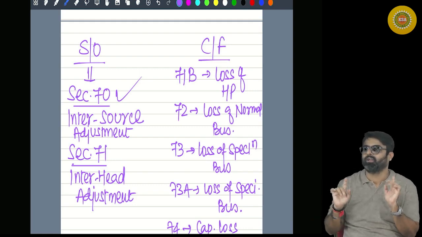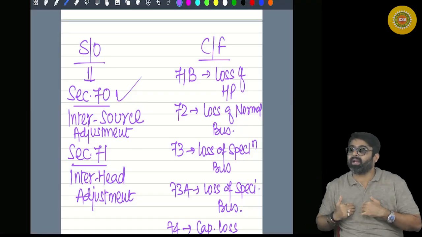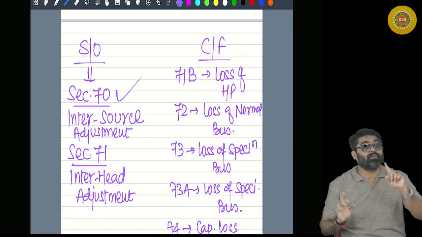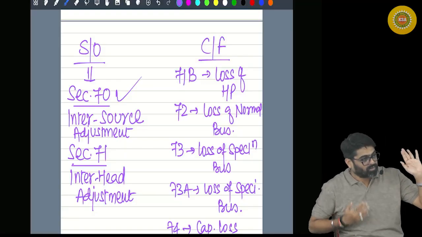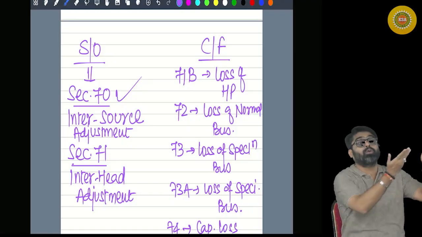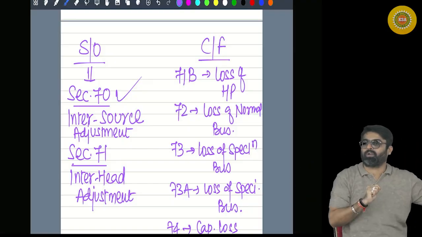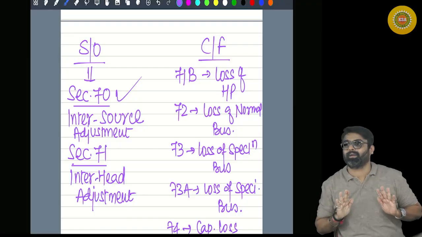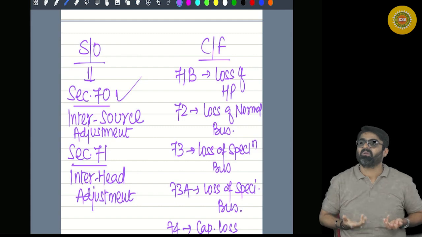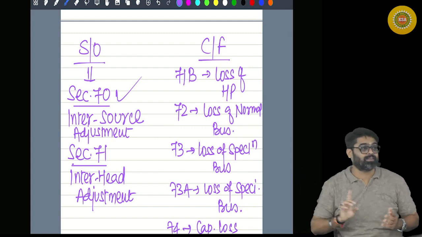Simple logic is there. Speculation, bright chances are there that there will be a loss. Knowing that, this loss we cannot allow you against profit of other business. Do you have any other speculation business? Yes. We were thinking that from that business you are going to have a loss, but fortunately you had a profit. So if you set off this loss against that speculation profit, we will not feel bad. But if you set off this loss against other profits, we will feel bad. Hence, speculation only against speculation.